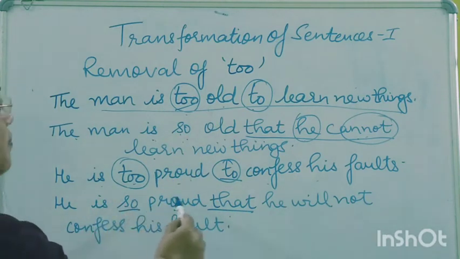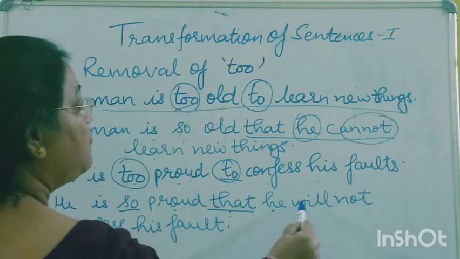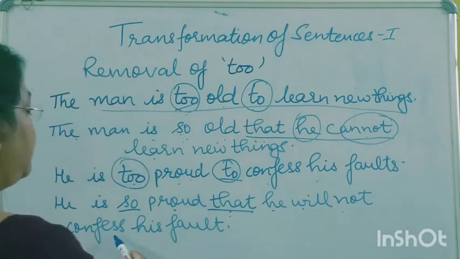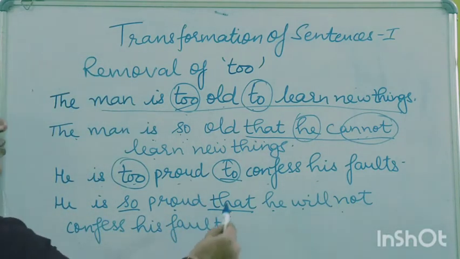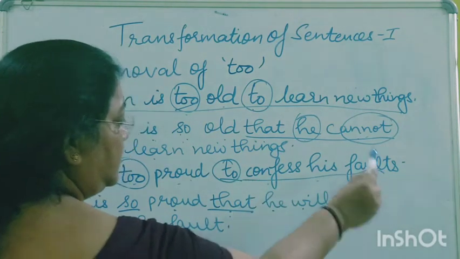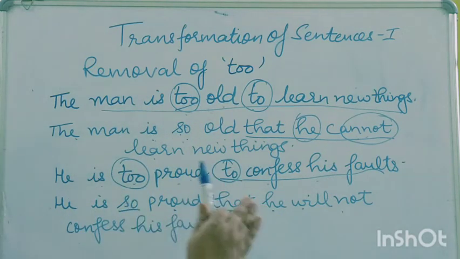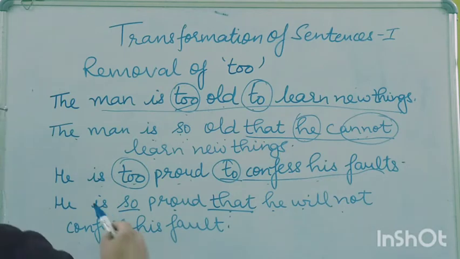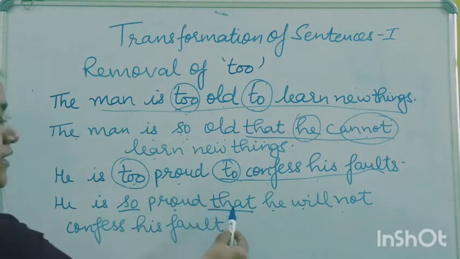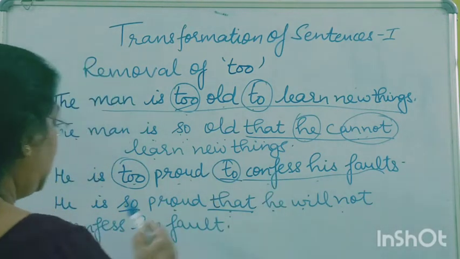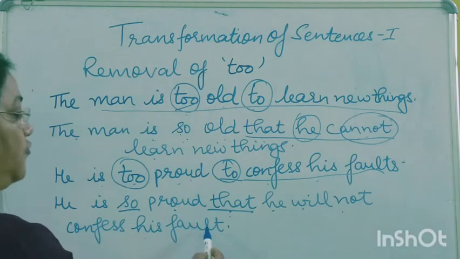So he is so proud that he will not confess his fault, because here the meaning is in the sense, though the tense is present, but the sense is that he will not accept or he will not confess his faults. So he is so proud that he will not confess his fault.